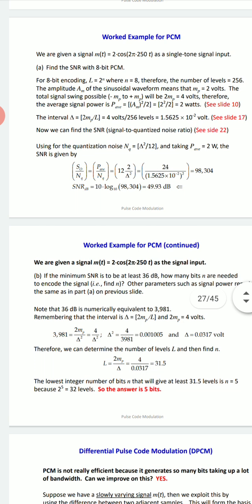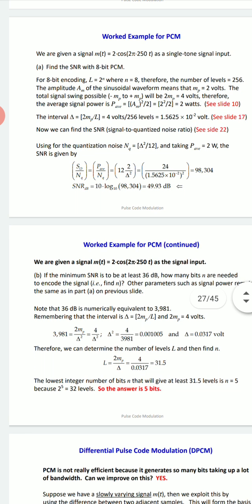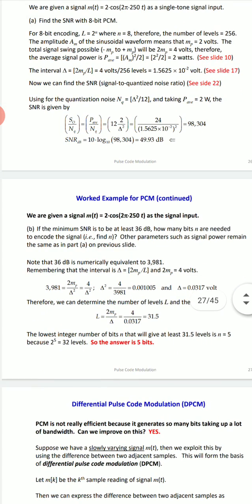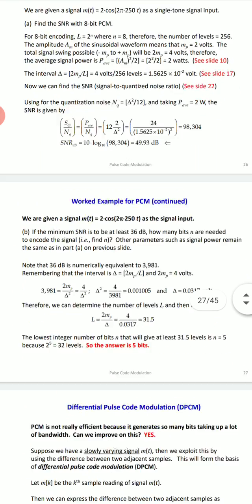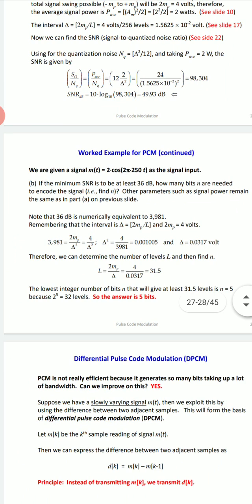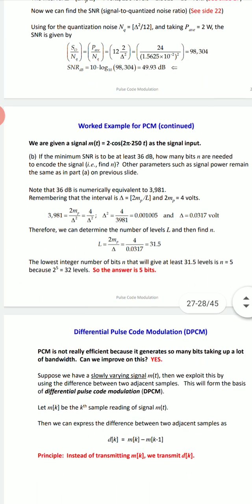98,304. If you are taking it in dB, you can take SNR in dB, 10 log 10 of 98,304. If you solve, you will get 49.93 dB. These types of numericals you will get in the exams. So here firstly we will see one example.